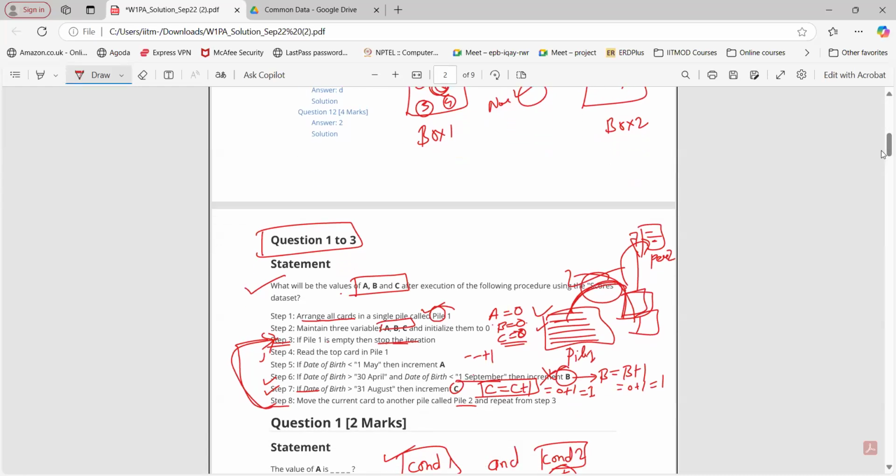Sir, if the C variable has the date of birth greater than 1st September, and anyone's date of birth is 1st September, then should we increment the C? Yes, yes, first September. Okay, I will come to that.